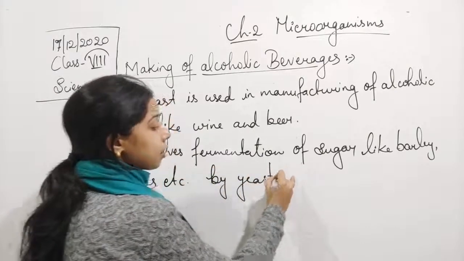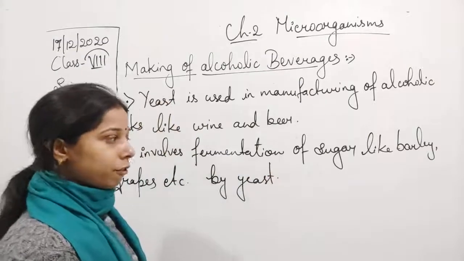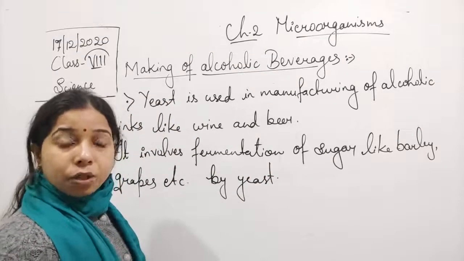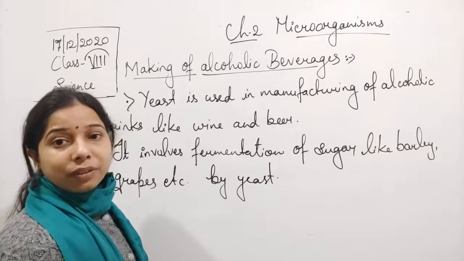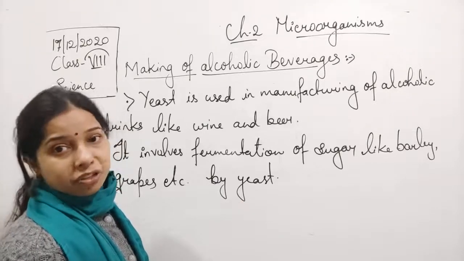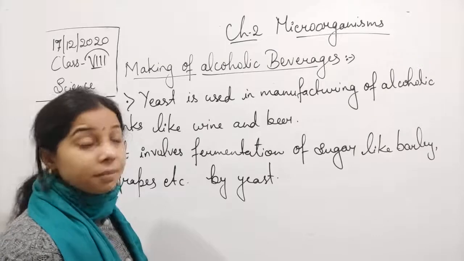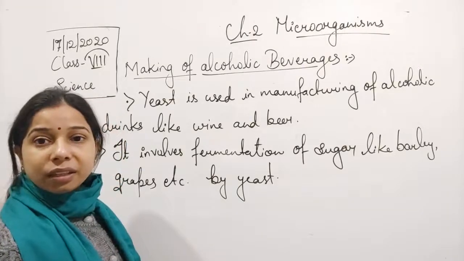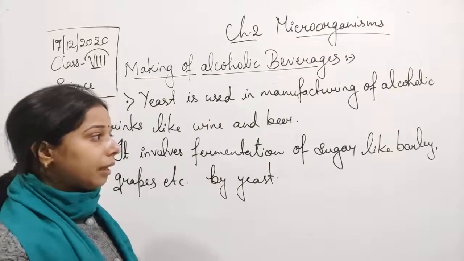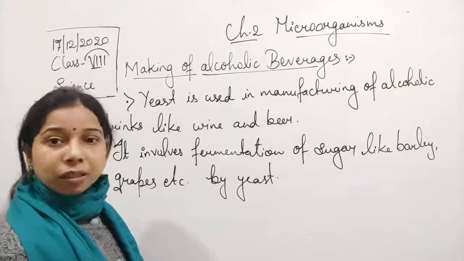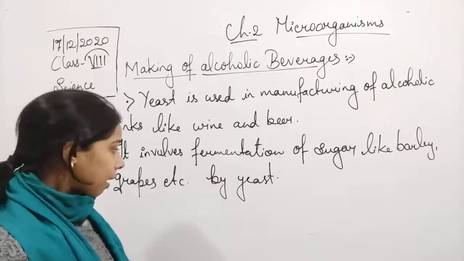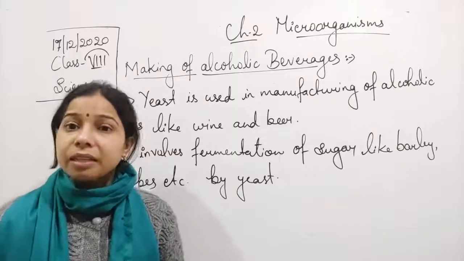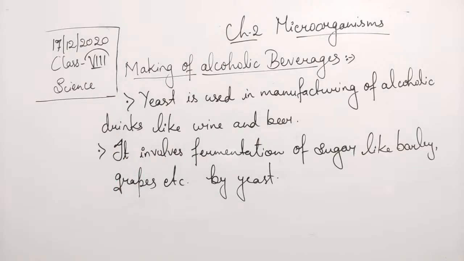So yeast is responsible for the fermentation of sugar which is present in the fruits or in the case of barley. Okay, so here the alcoholic beverages are prepared by the fungi again, that is a microorganism, and the yeast is responsible for manufacturing the alcoholic beverages, and here it helps in fermenting the sugar, like the barley and the grapes, and the fermentation results in the formation of alcohol.